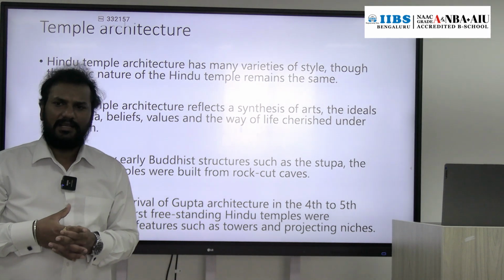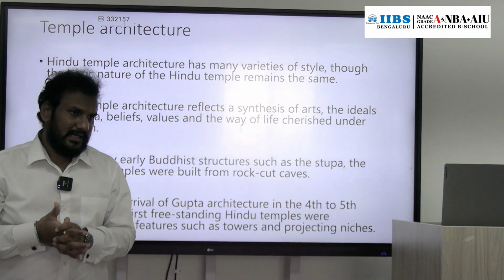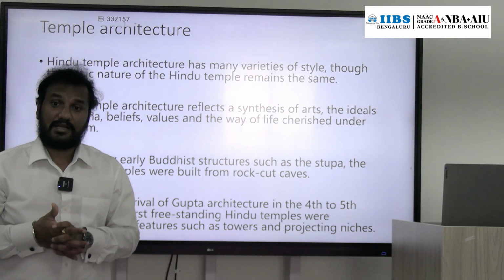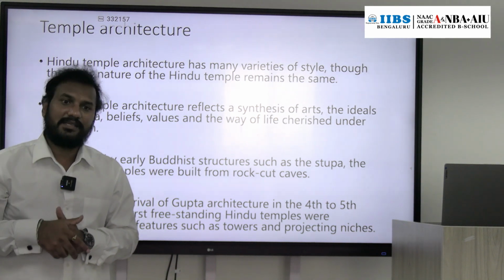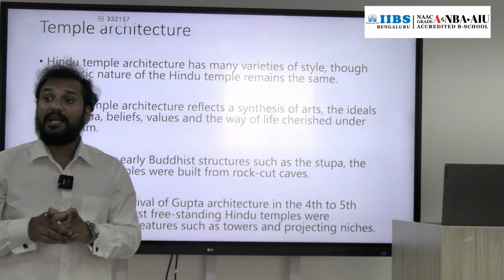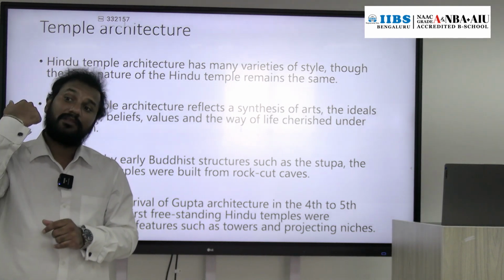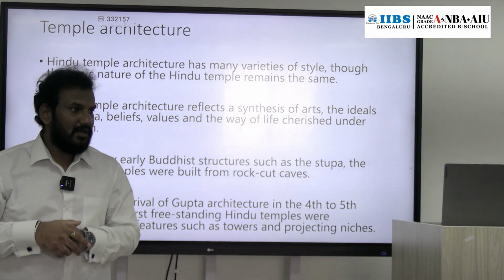Generally, the temple style of architecture in India can be broadly classified into two types. One is the Nagara style of architecture and the other is the Dravidian style of architecture. Nagara style developed in North India, and Dravidian style developed in South India.